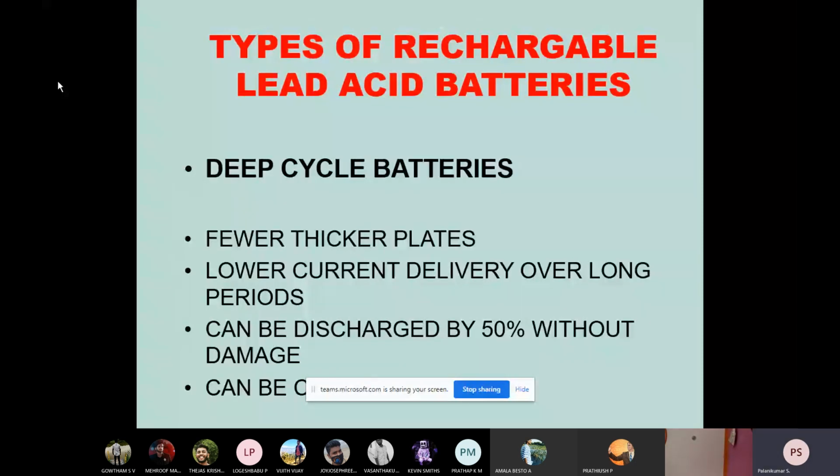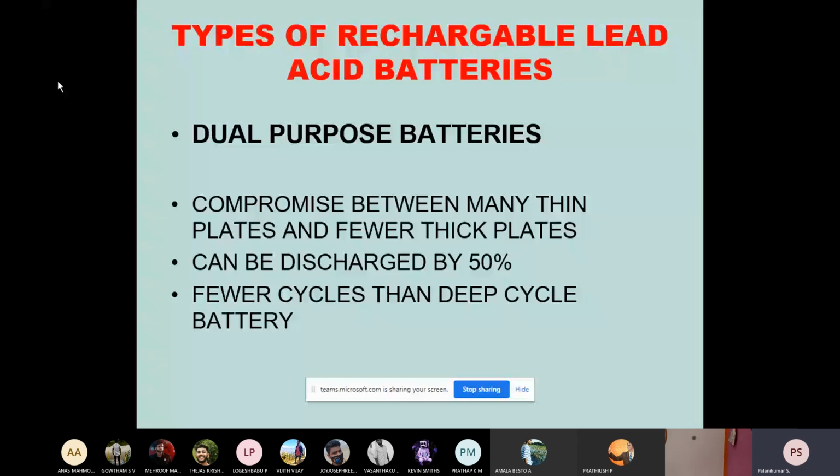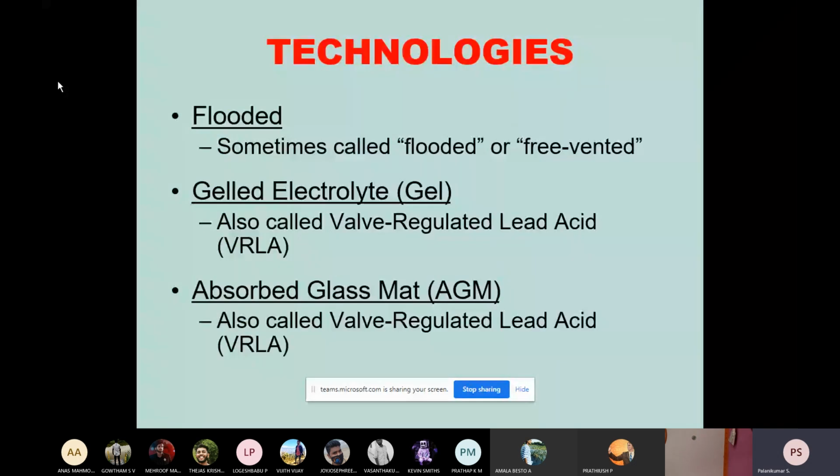Up to 50% can be discharged without any damage. Below 50% we have to be very careful. That is the reason why lead acid batteries are limited: their energy density is very, very low. Because of the low energy density, during deep discharge, when high current is required from the battery, it is not able to provide that.